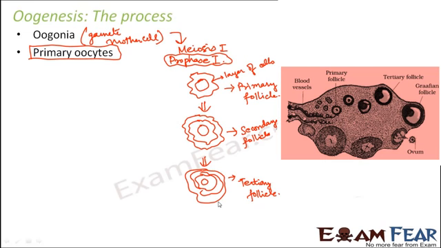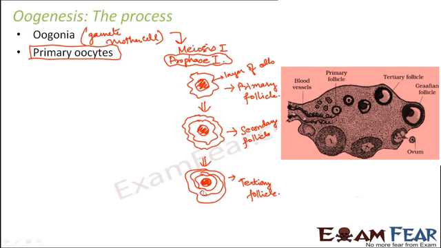Now, apart from that, what was happening to the primary oocyte? The primary oocyte was still there inside. It has always been there inside. It is just that the number of cells surrounding it is increasing. Once it has reached the stage of forming the tertiary follicle, it was found that the primary oocyte is also increasing in size.